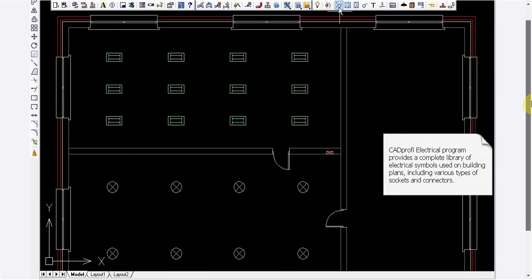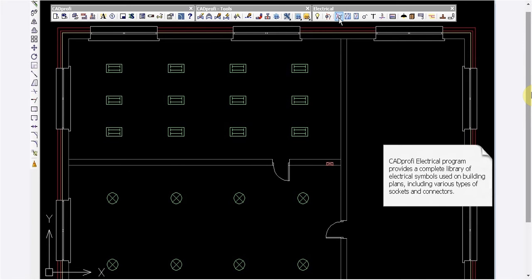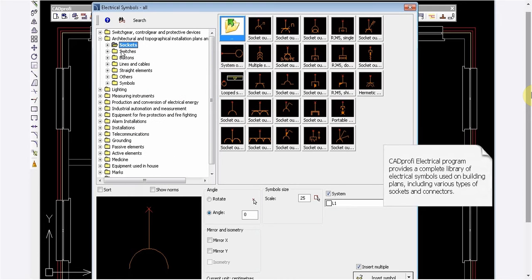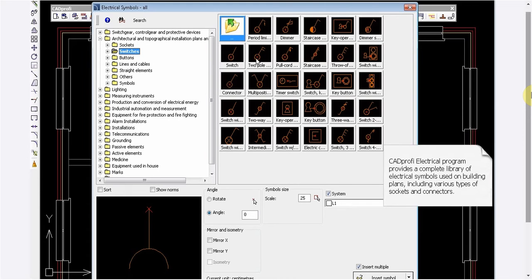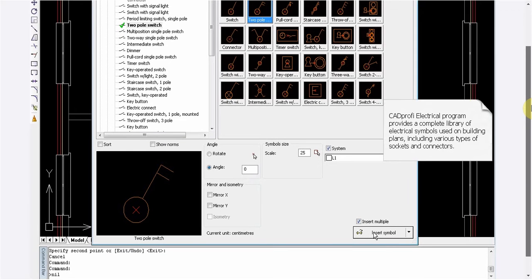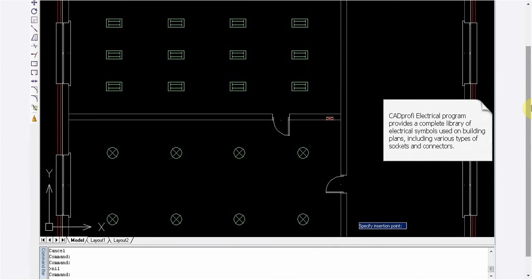In CAD Electrical, we got a very large library of electrical symbols. Symbols like sockets, switches, buttons, and many more. Now we'll add a two-pole switch. With the Insert Multiple function, we can quickly insert the symbol into different places in our drawing. Like here, here, but also here. As you can see, this process quickly speeds up the drawing.